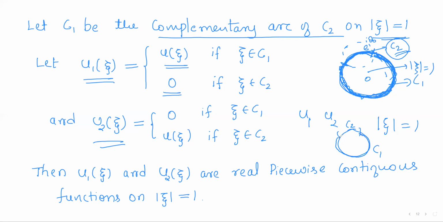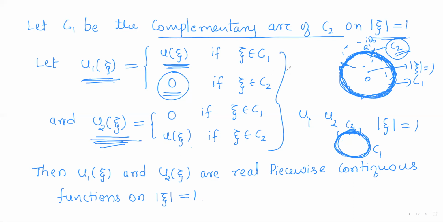On C1, u1 of z is u of z itself, and on the remaining part, u1 of z is 0. In contrast, u2 of z is defined in the opposite way. We define u2 of z to be 0 on C1 and u2 of z equal to u of z on C2.